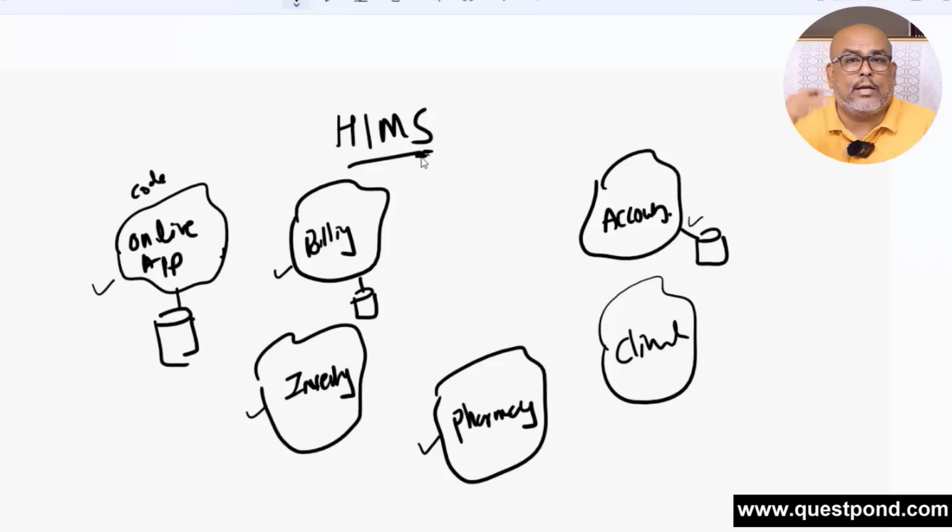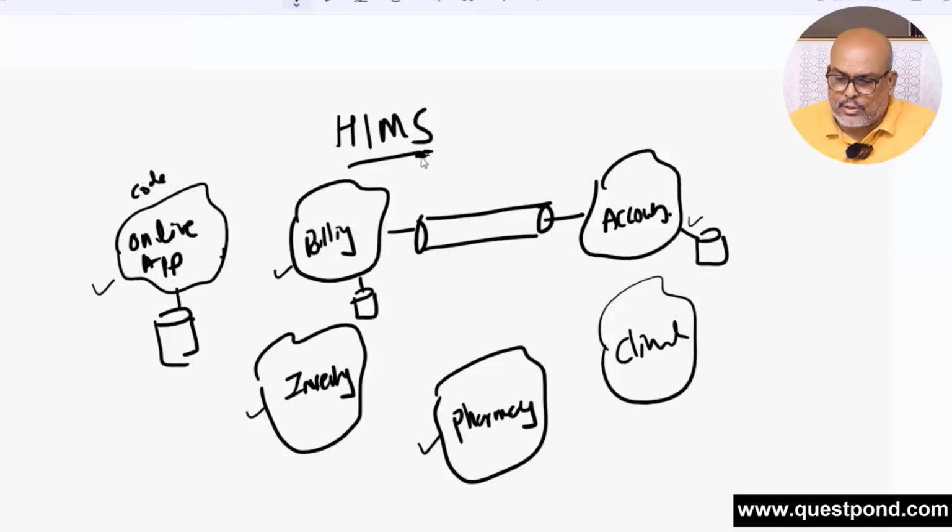Now let us say somebody goes into billing and puts some data saying this is the money, and you want to make an entry into accounting. That will happen via a queue. So these services actually communicate via some queue. When you make an entry in billing, it will come into the queue here, and then it will be pulled up by the accounting system. It can be a push, it can be a pull, whatever it is, and it will make an entry into the accounting system.